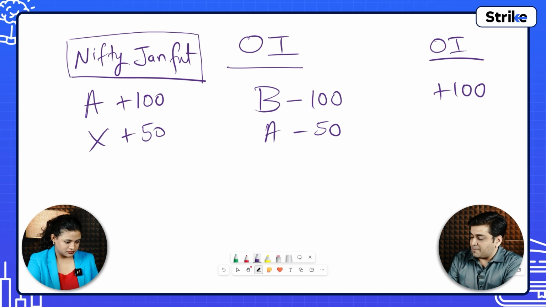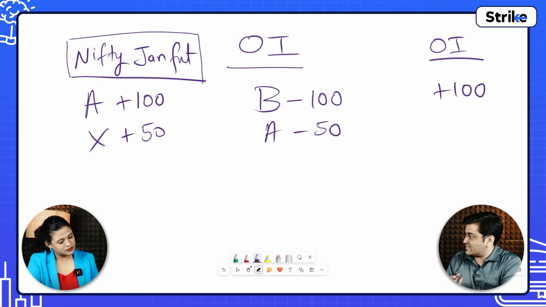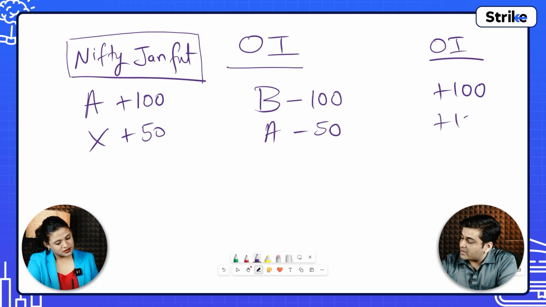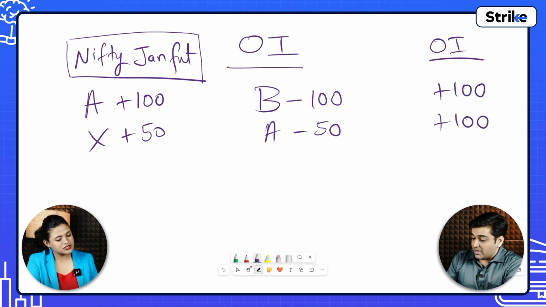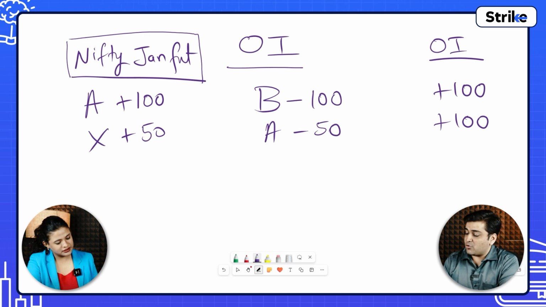He has 100 contracts with him, so he gives away 50 contracts to Mr. X. In this case, no new contracts are opened. The contracts which are already open just changed hands. So the open interest will not go to 150. It will remain 100 only. But if it was volume, then the volume would have gone to 150. Did you understand?